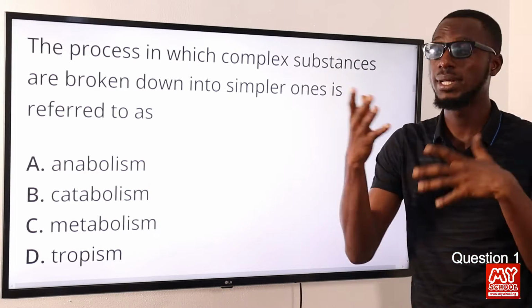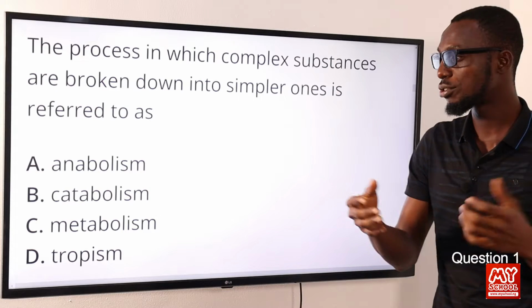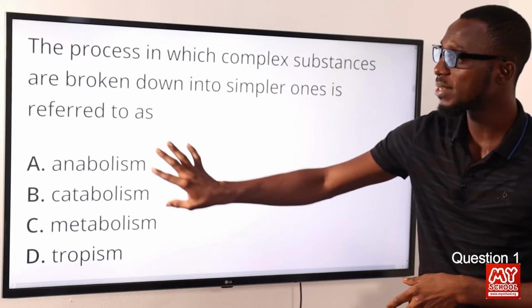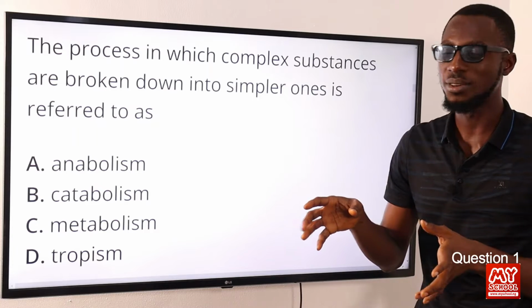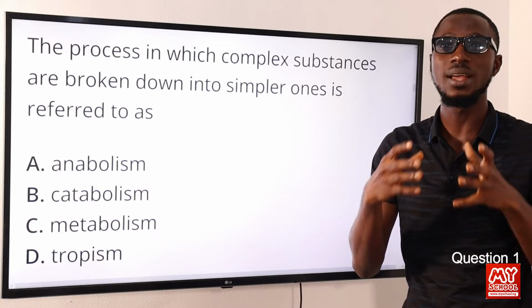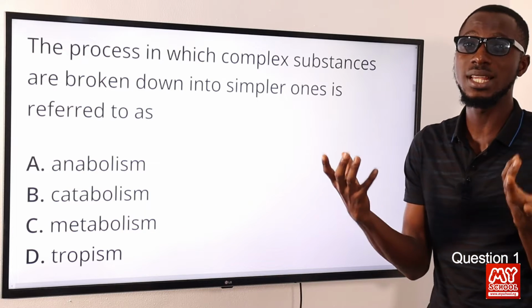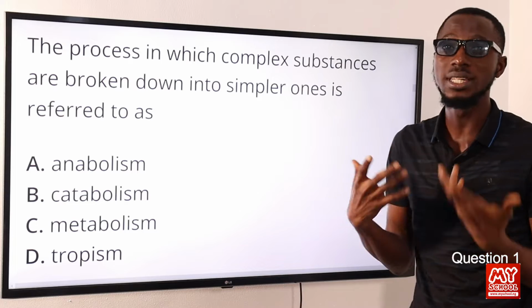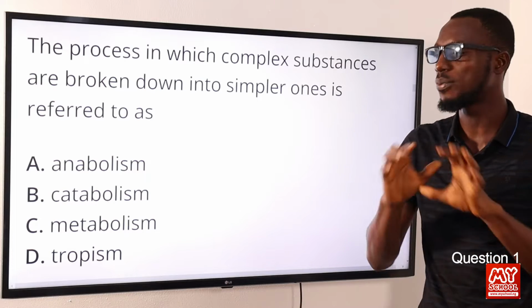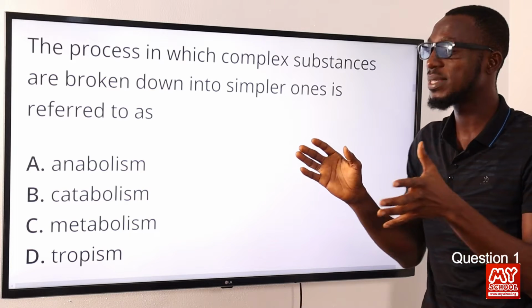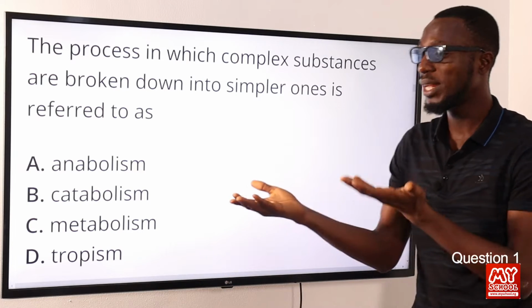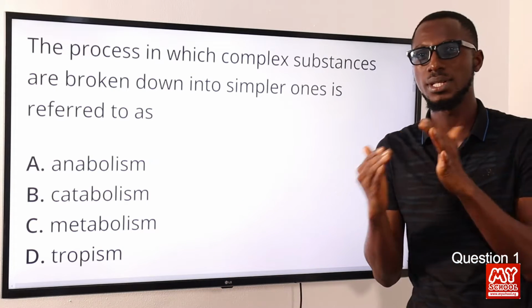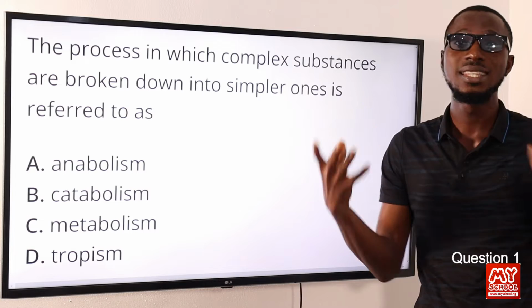This gives rise to things like growth, reproduction, and what have you. Metabolism encompasses these two as its categories. Metabolism just talks about those activities or processes that go on in the body to sustain life, so we can basically say metabolism is about life sustaining processes. Tropism, I'm looking at plants, is growth or turning towards or away from an environmental stimulus.